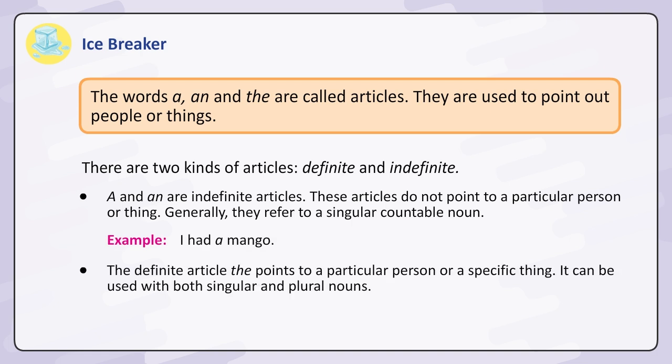The definite article, the, points to a particular person or a specific thing. It can be used with both singular and plural nouns. Example: Our school organized a trip to the Science Museum.